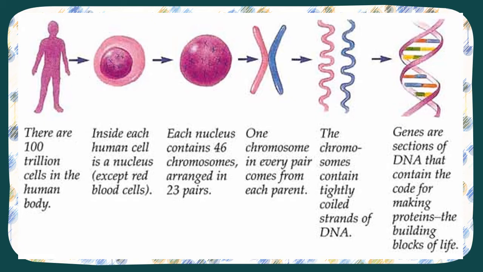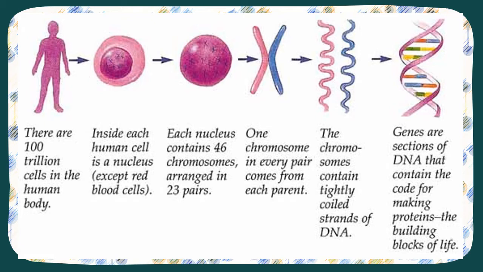You're going to have a task that's linked to these images, and the instructions are all on your sheet. So I'll read this aloud, and I'd like you to pause the video and have a go at the first task that relates to this set of images. So there are 100 trillion cells in the human body. Inside each human cell is a nucleus. Now, red blood cells don't have nuclei. Each nucleus contains 46 chromosomes, and they are arranged in 23 pairs.